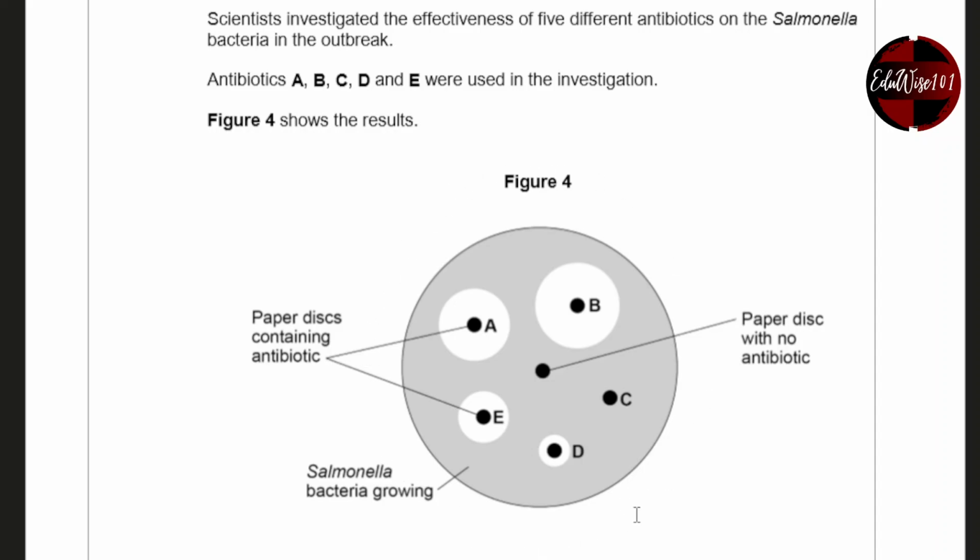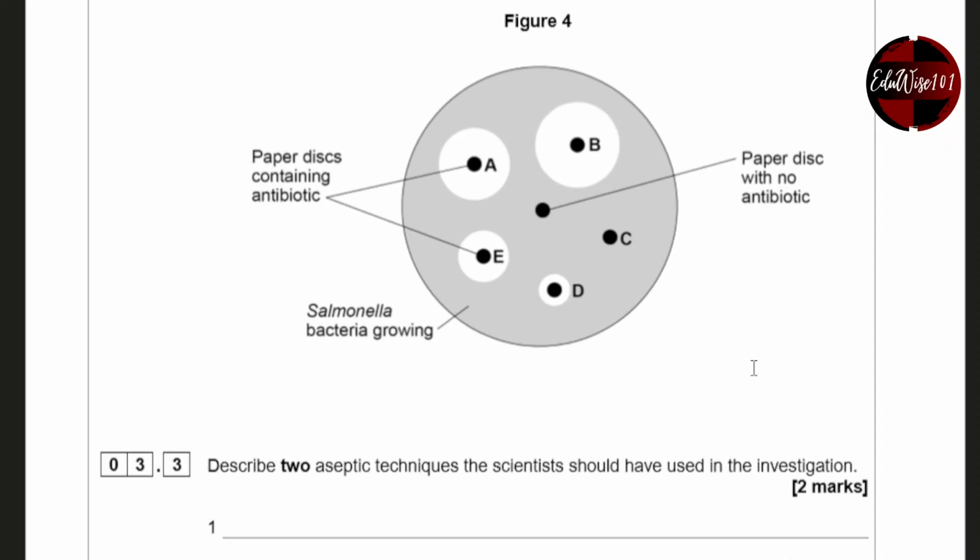So you've got a petri dish with agar gel, and in that we've got the Salmonella bacteria growing, and paper discs containing the antibiotics. So we would have tiny paper discs, like using a hole puncher, and we would soak them in antibiotics and then place them inside the petri dish. A paper disc with no antibiotic is actually in the middle.